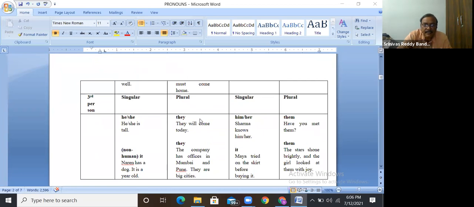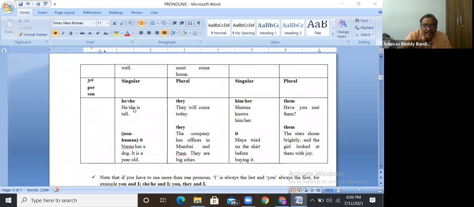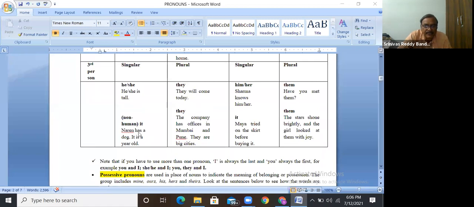Is it clear? With third person singular we use he, she, and they is the plural form. In the object case, he becomes him, she becomes her, and they becomes them. And with third person singular, we use has. Naren has a dog. She has a dog. He has a dog. So we use has with third person singular.